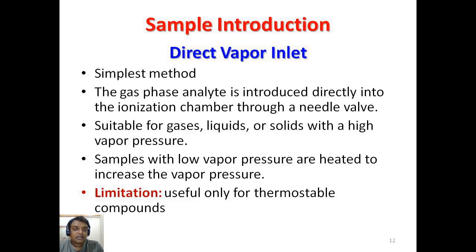The methods of sample introduction have two types: direct vapor inlet and the liquid insertion probe. Now start with the direct vapor inlet. This is the simplest and a very often used method in mass spectrometry. Generally the gas phase analyte is introduced directly into the ionization chamber through a needle valve. The valve is generally opened when you insert a probe for the release of the sample.